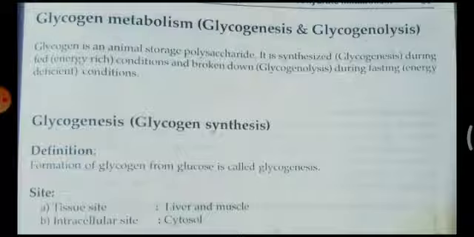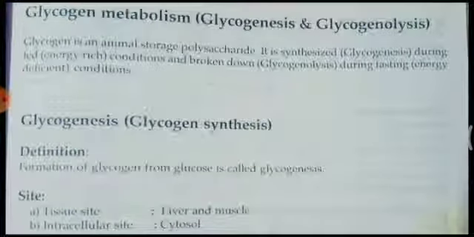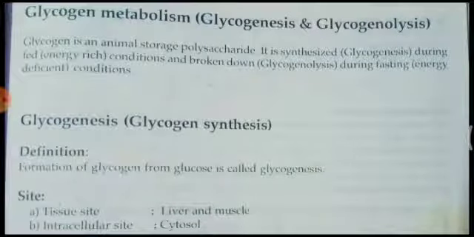It is synthesized when there is excess glucose in the body, that is converted to glycogen, and it is stored in the muscles and liver. And breakdown of this glycogen is called glycogenolysis, and it takes place during decreased glucose level, whenever the person is fasting or not having food. In that condition, to provide glucose for the blood, the glycogen storage organ undergoes breakdown of glycogen to produce glucose. That process is called glycogenolysis, whereas the production of glycogen when glucose is more is called